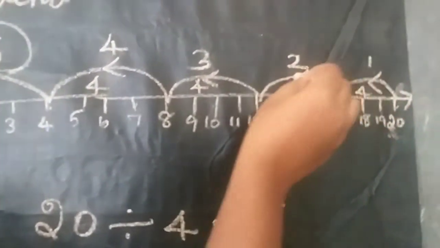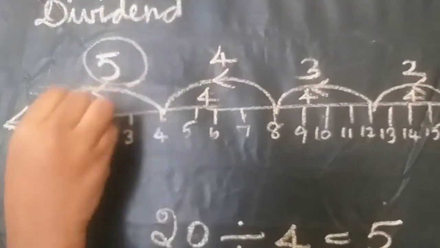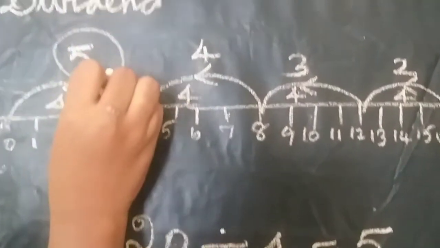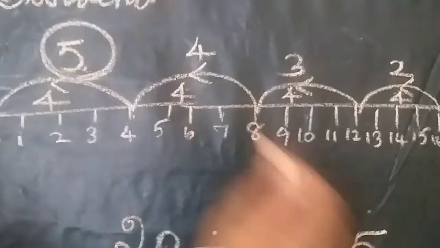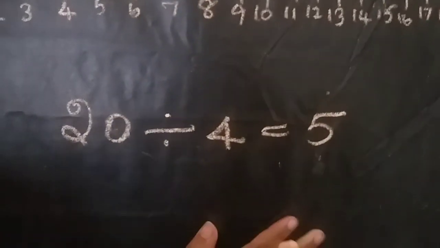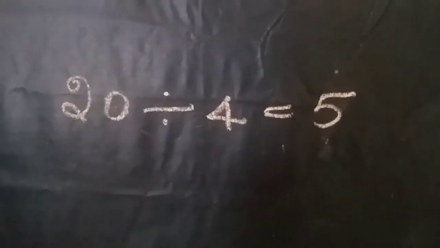Yes, 1, 2, 3, 4, 5. 5 times you jumped. So circle the answer. That is the 5 times you jumped. You got the answer 5. Okay, this is the number line. It is very easy, no?